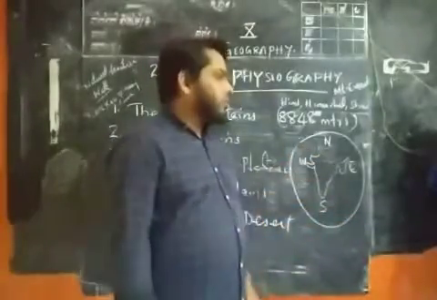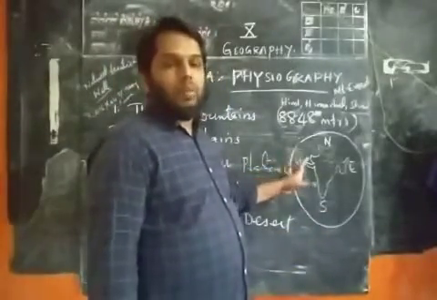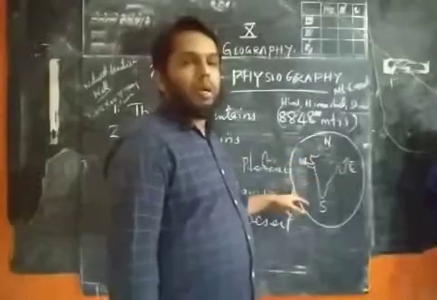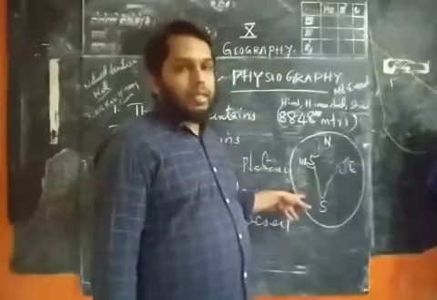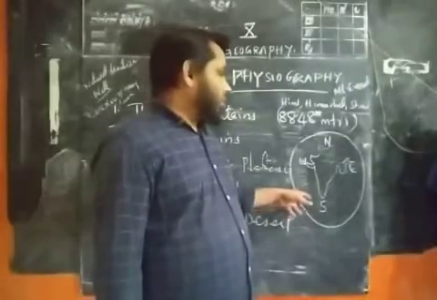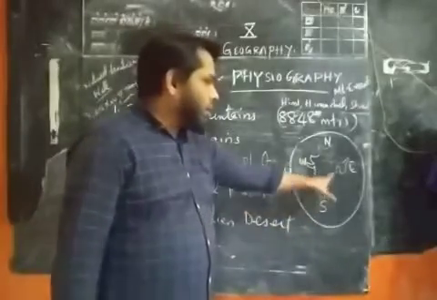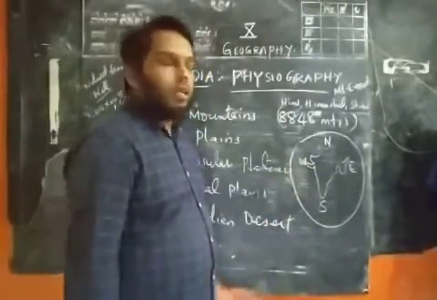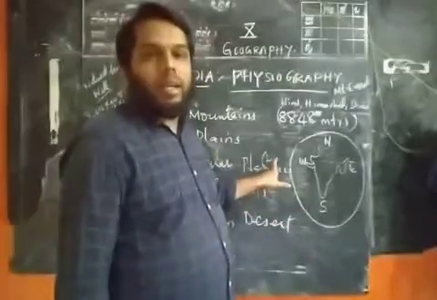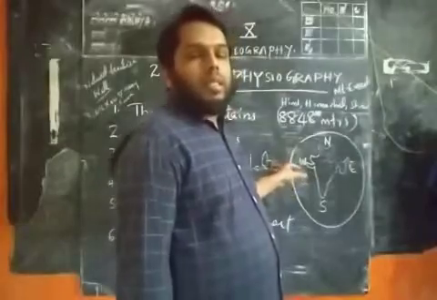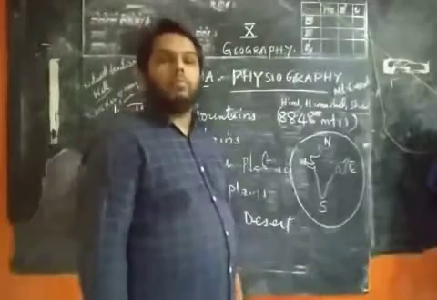The third is the desert region. When we move to the west part of India, we can see the great Indian desert. Its name is Thar Desert. Next we can see the peninsular plateau in the southern part of India. The majority of Karnataka, Andhra Pradesh, and the southern part of Maharashtra come under the category of the southern plateau region.